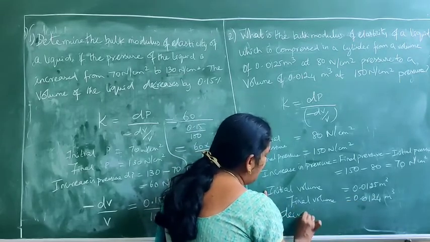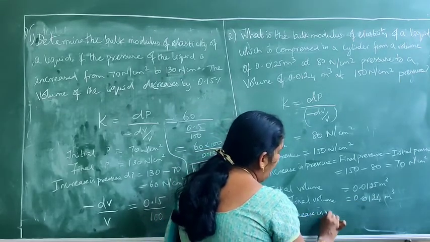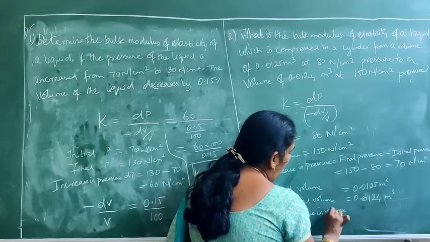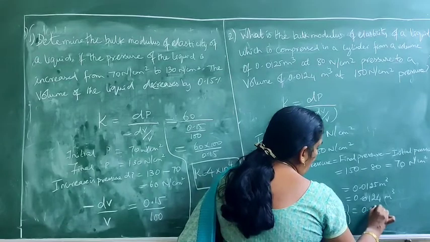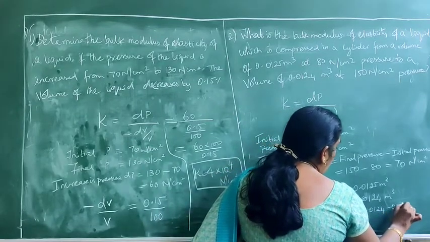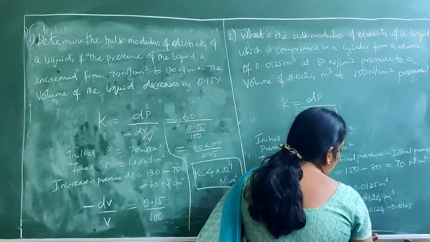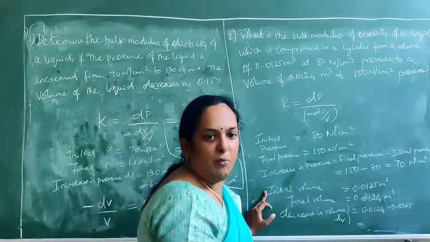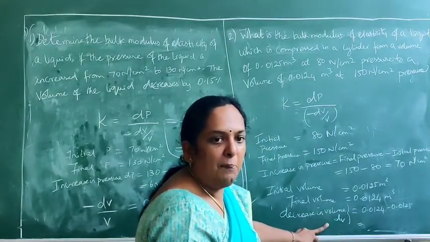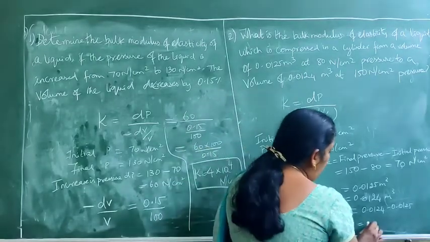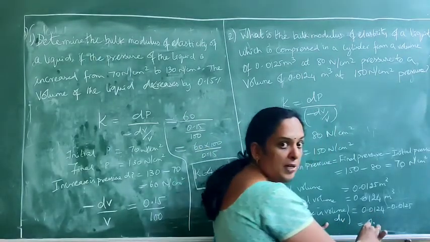So the decrease in volume, that is what we want, dV, is final volume minus initial volume. So automatically the value will be negative. Am I right? So what is this value? You just substitute it, you will get it. This is meter cube, so you have it as meter cube itself.